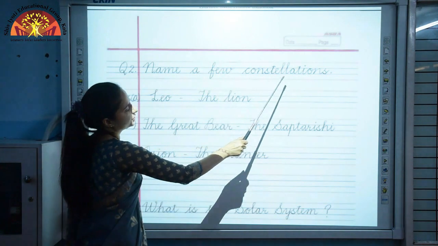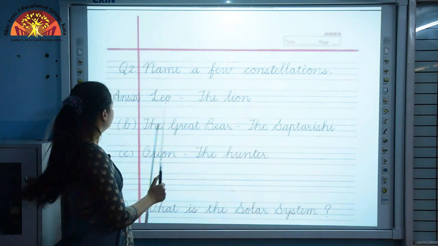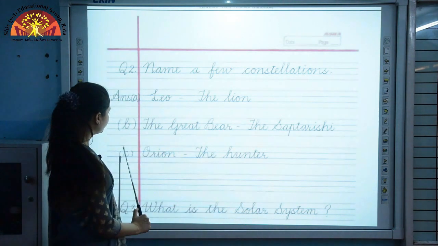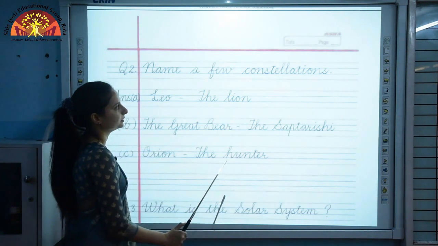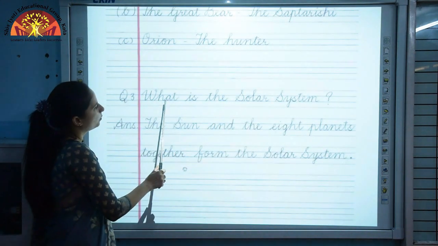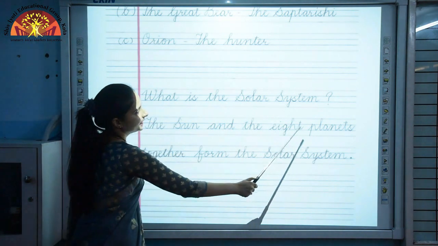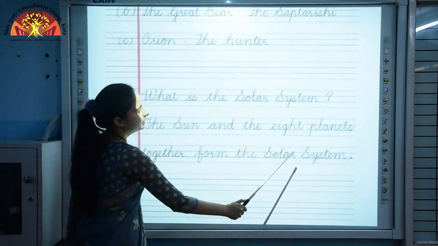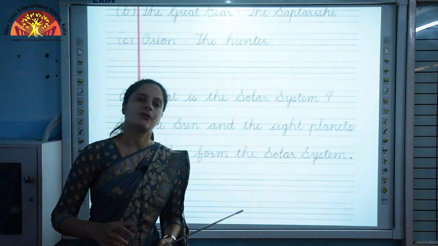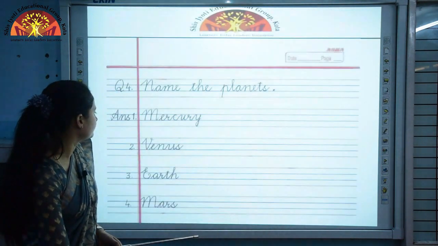Question number 2. Name a few constellations. Answer: A, Leo, which is the lion. B, the Great Bear, which is also called the Saptarishi. C, Orion, the hunter. So these are few constellations. Question number 3. What is the solar system? Answer: the sun and the 8 planets together form the solar system. Okay, sun and the planets which revolve around it, they consist of the solar system, and we have 8 planets.